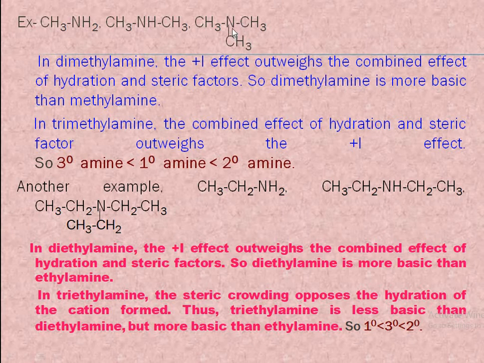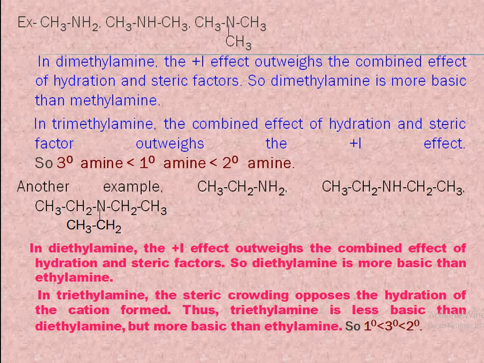In this case, the stabilization of the protonated amine through hydration is less because of the steric crowding of the three methyl groups, and this makes the approach by a proton difficult and also opposes the hydration of the cation formed. So, the combined effect of hydration and steric factor outweighs the +I effect.